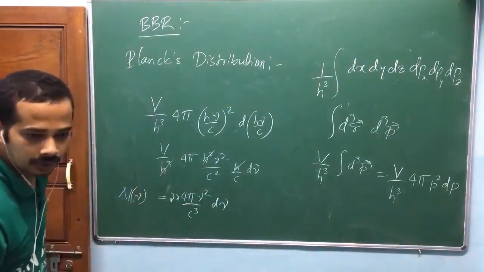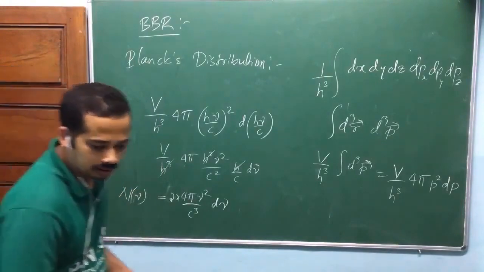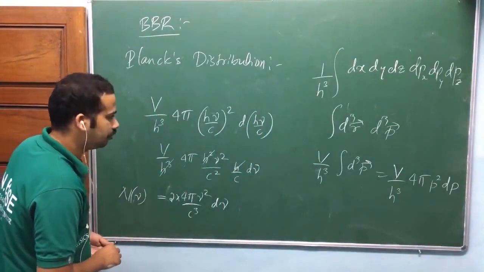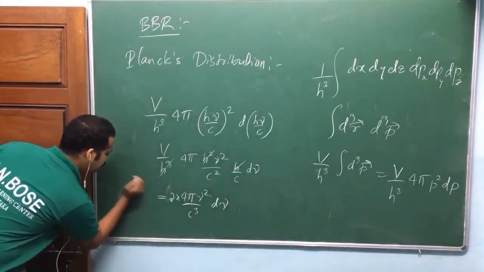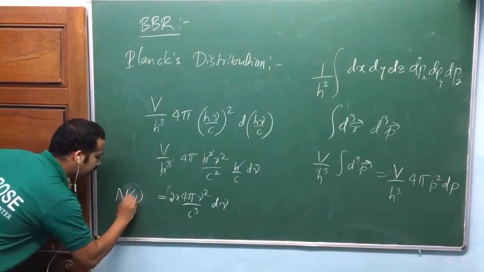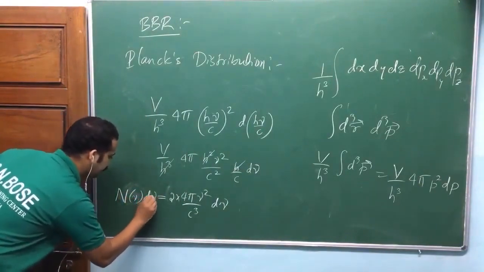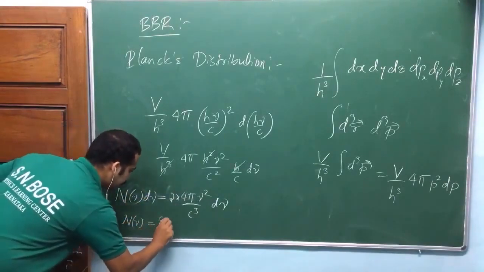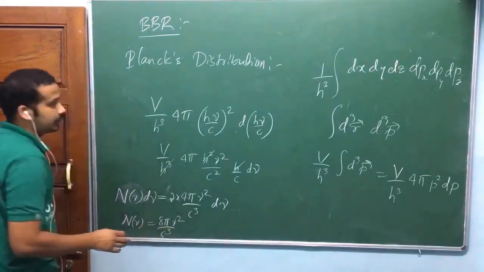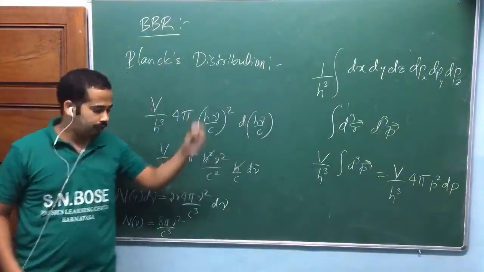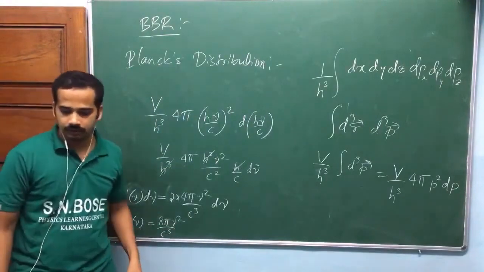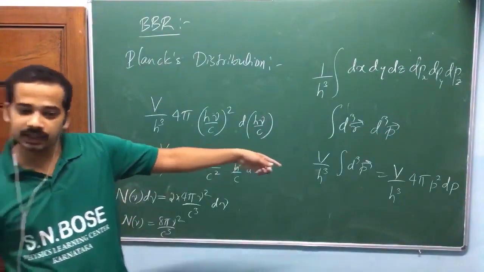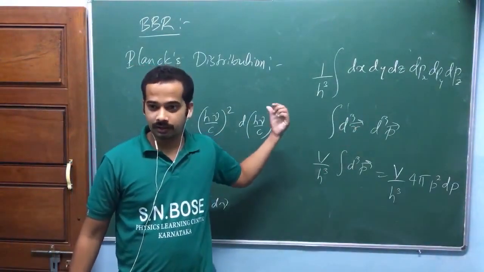Look at the board, the lower left corner: n of nu d nu is equal to 8 pi nu square by c cube. Am I right? That is the first part of the Planck law, derived like this. It's not over. Look at here. The first part you derived. The other part, in the case of Planck law, you derived by assuming the cavity condition.